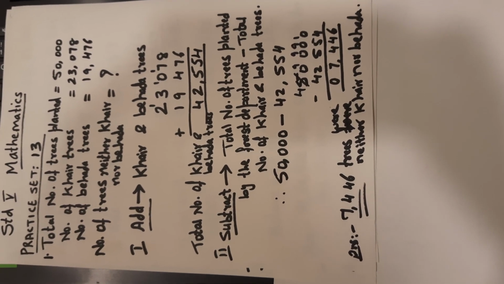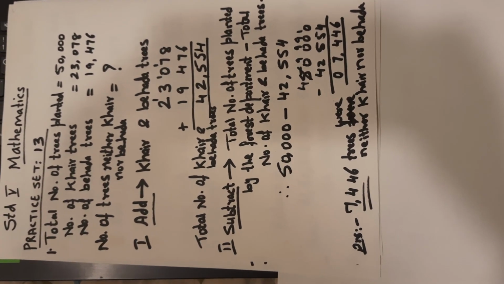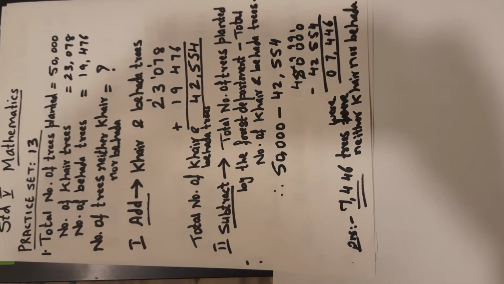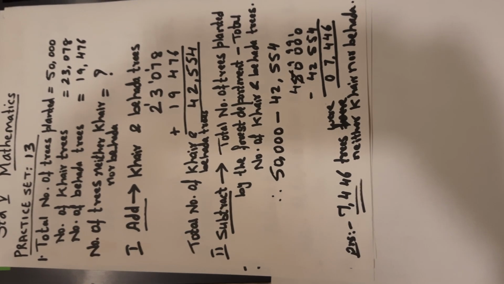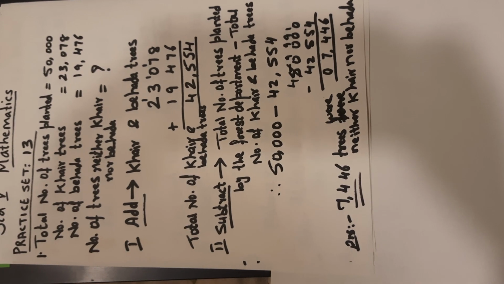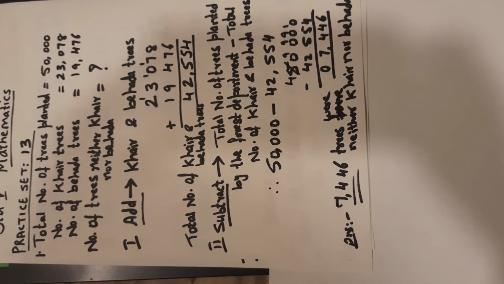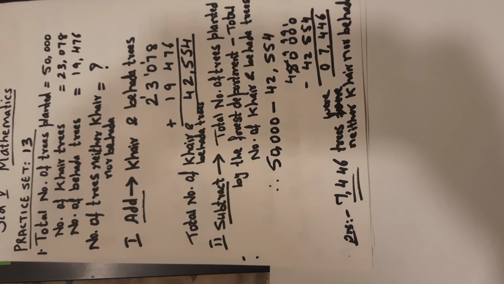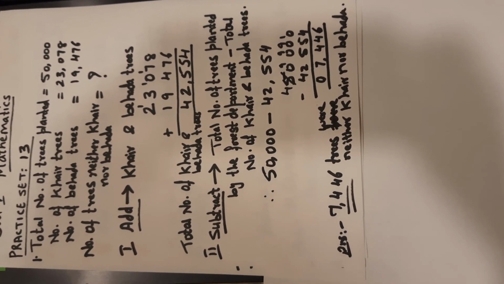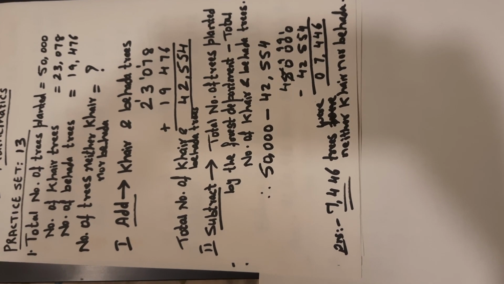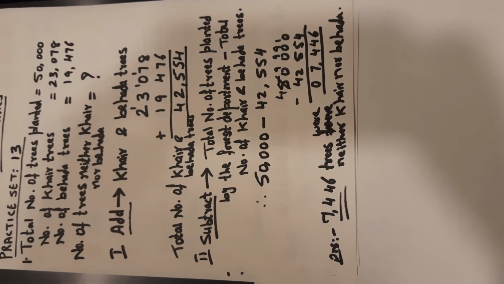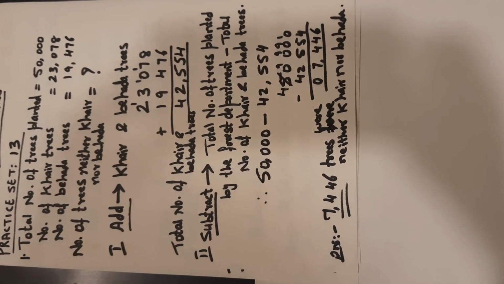So total number of trees planted is 50,000. Khair trees 23,078. Bihada trees 19,476. We have to find out the other type of trees which are not Khair nor Bihada. That's how we say neither Khair nor Bihada. So the first step is to add, children, Khair and Bihada trees. Then the second step is to subtract from the total number of trees planted. Okay, that's very simple. So you can pause it and copy down.